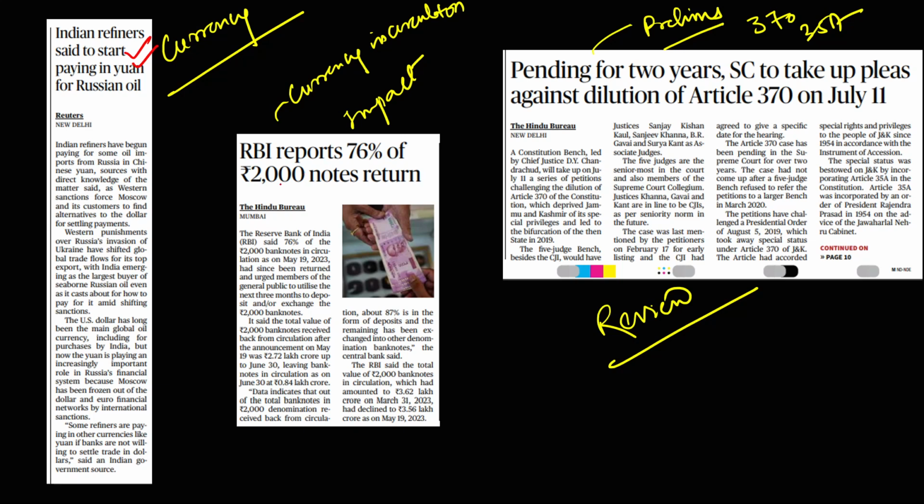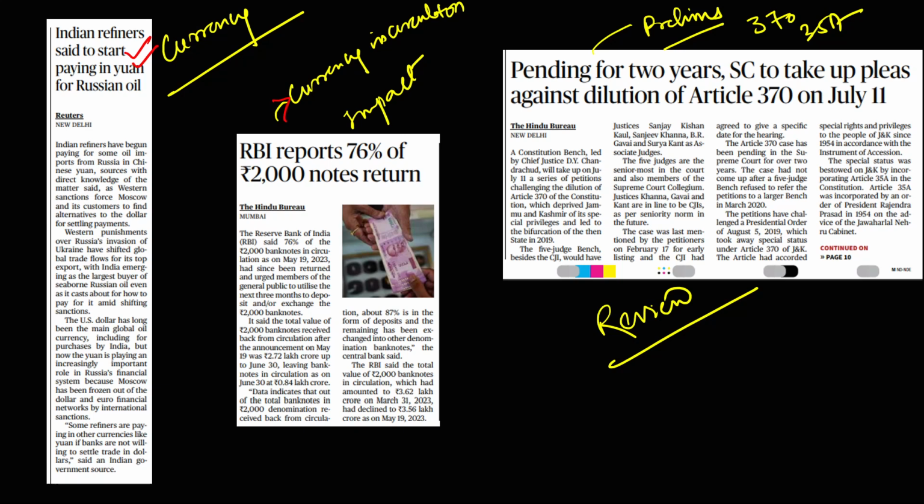Next, the RBI report: 76% of 2000 notes return. Here you need to prepare the impact of 2000 notes withdrawal on the economy, and the concept of currency in circulation.